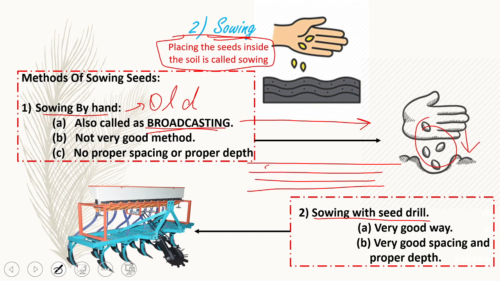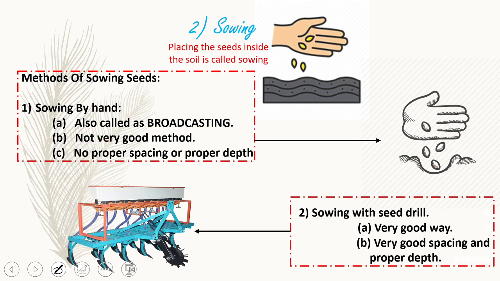Some seeds are sown here, some are sown here, some are very close, some are very deep, and this does not create proper spacing and proper depth between the seeds. And as you know, in Hindi we say that a tree or a plant cannot grow with another plant just below it. So here we come to know why sowing by hand is not good.